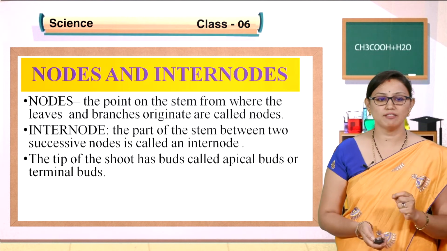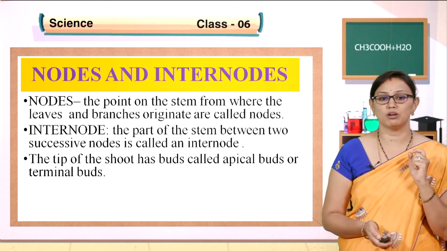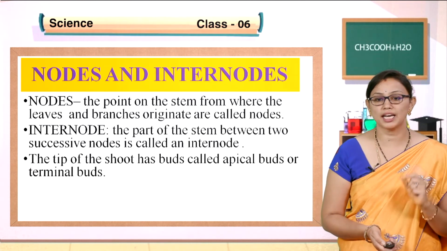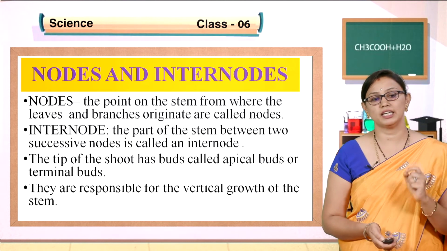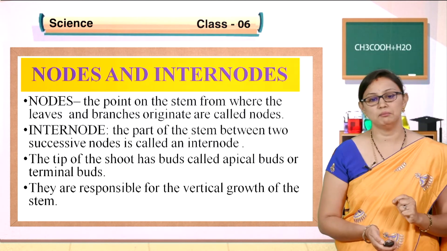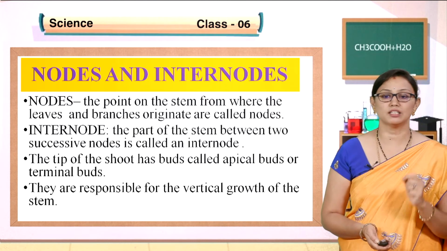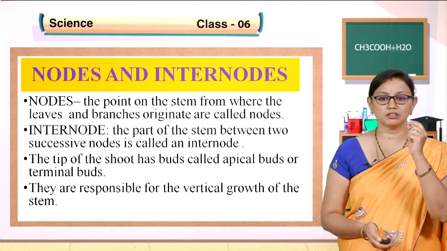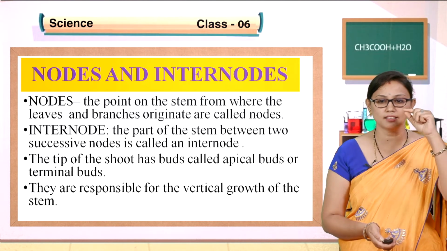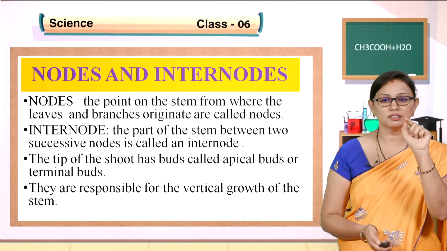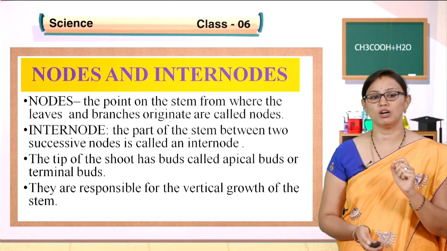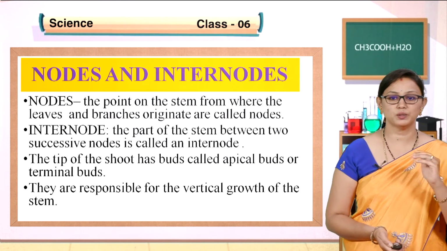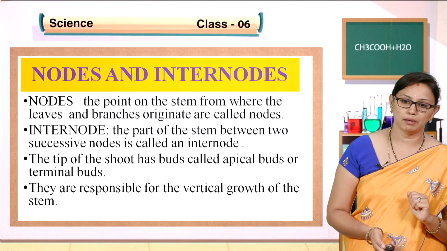And also we have two types of buds. They are called apical buds. So what is an apical bud? The tip of the shoot has a bud called the apical bud, or it is also called the terminal bud. This apical bud or terminal bud is responsible for the vertical growth of a stem. If you observe the plant, children, at the tip of the shoot system you can see a small bud, and that bud is called the apical bud, or terminal bud, which helps to increase the height of the plant body.